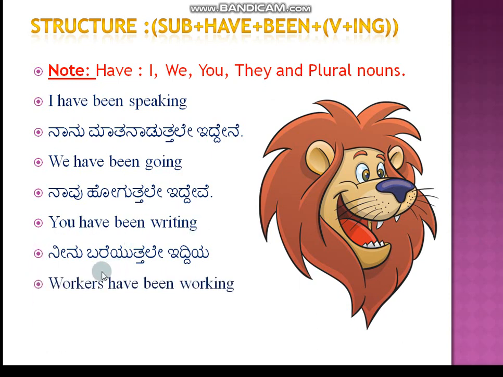Next, workers have been working. See here, workers means it's a plural noun. See, for plural nouns also we use have. That's why I have taken an example with workers. Workers have been working, meaning the workers are still working.